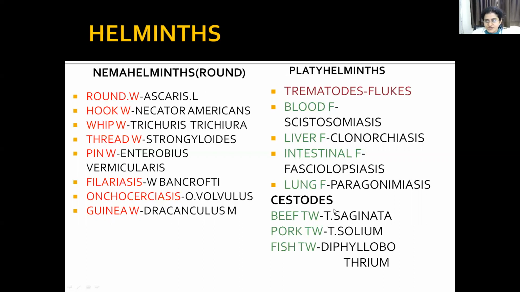Or cestodes, which can be beef tapeworm, pork tapeworm or fish tapeworm. Beef tapeworm is called Taenia saginata, pork tapeworm is called Taenia solium, and fish tapeworm is called Diphyllobothrium. These tapeworm infections are called cestodes. So these are the various helminthic or parasitic infections.